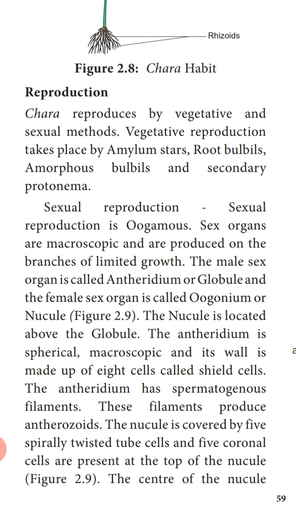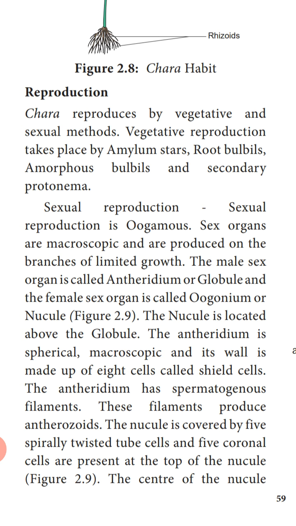So here what we have studied is that inside the antheridium there are shield cells. These shield cells have spermatogenous filaments. Numerous filaments arise from these shield cells, and they are called spermatogenous filaments. These filaments produce the anthrazoids, that is the male gamete.